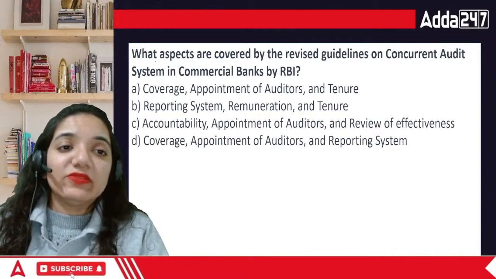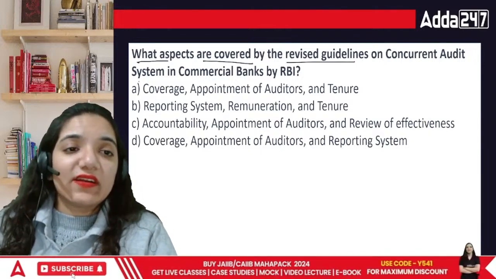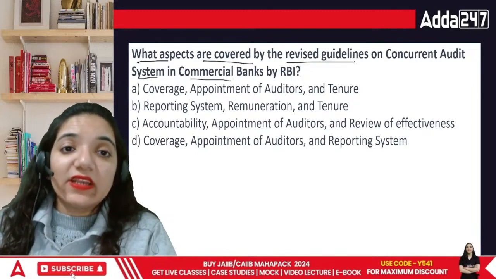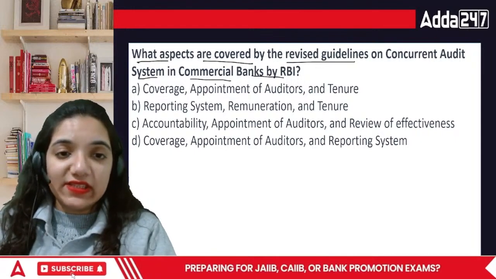Then comes the question: what aspects are covered by the revised guidelines on the concurrent audit system in commercial banks by RBI? Now, if I talk about the revised guidelines, what does it exactly cover?